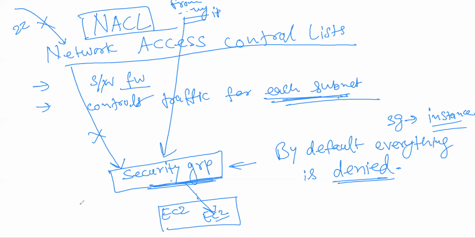However, if you explicitly give access, then you can access it. That's it. So that is important: you need to define the port for NACL, and then for the security group as well.